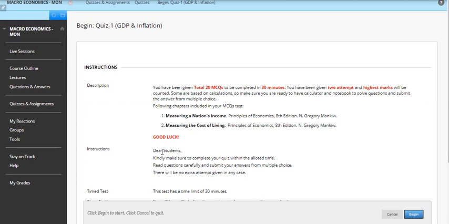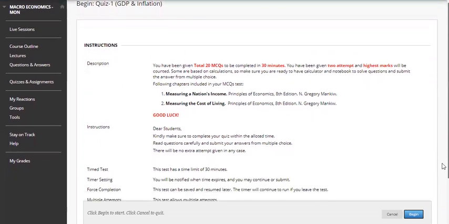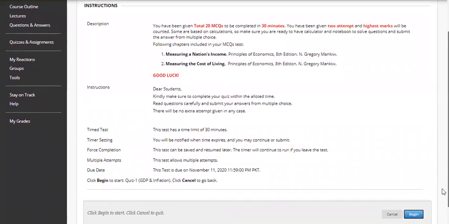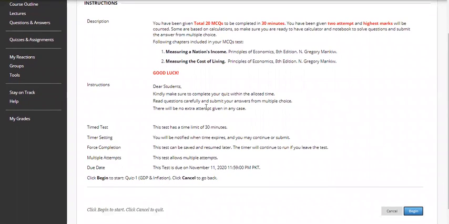In the instructions, remember this, before starting this quiz you have to read the instructions first. If you want to begin your test, don't begin until you are comfortable with it and you have read all the topics, because you only have two attempts. So don't lose your attempt and don't waste your attempt.